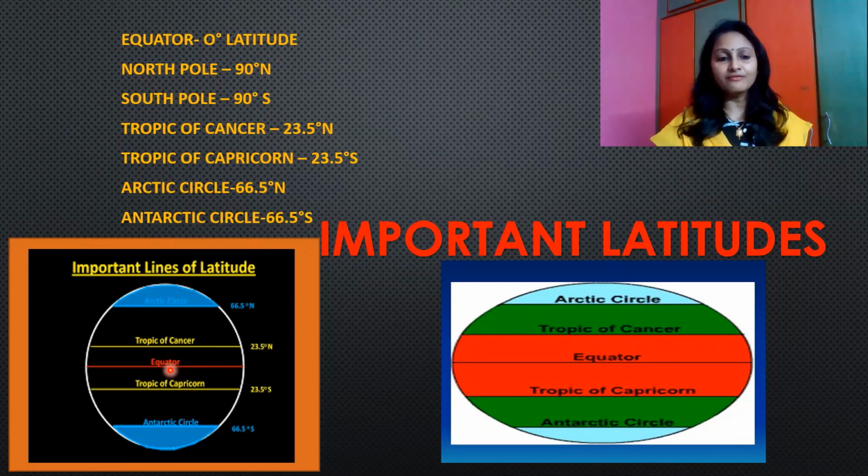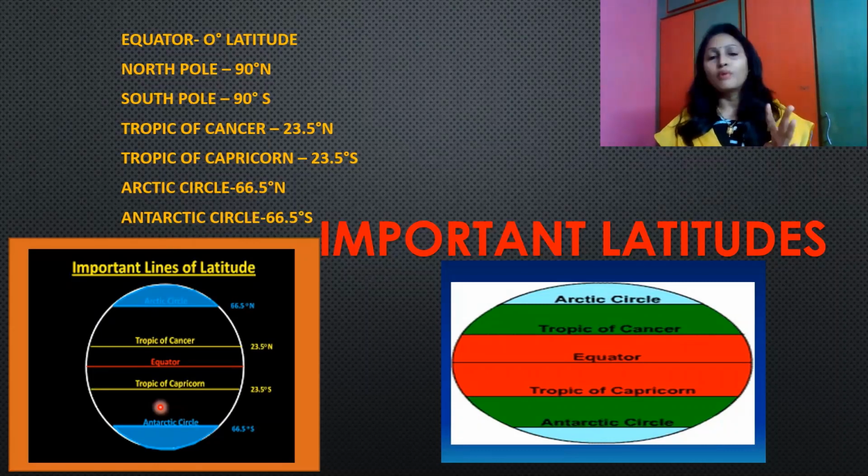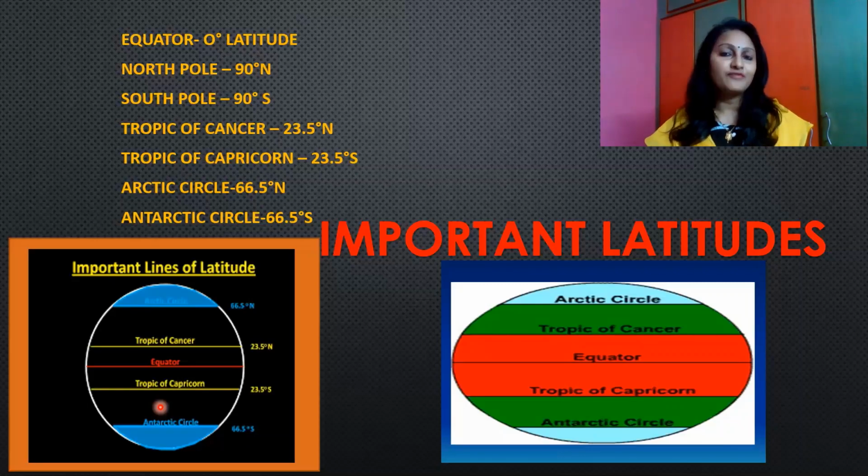And we have 66.5 degrees north, Arctic Circle, and 66.5 degrees south is Antarctic Circle.